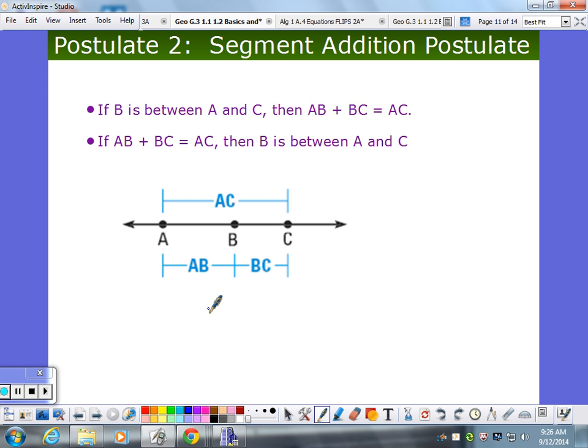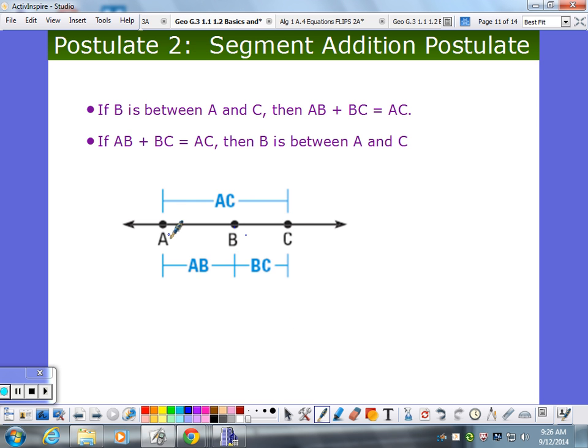All right, so this is the second postulate we want to use, which is the segment addition postulate. Now these should be obvious, kind of duh, because we don't pick anything complicated to be a postulate. But what the segment addition postulate says: if you have AC and B is between them on a line, or a segment, then AB, its distance, plus BC, its distance, equals the distance of the whole thing.